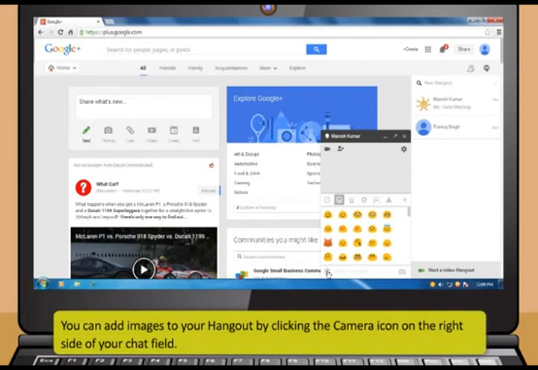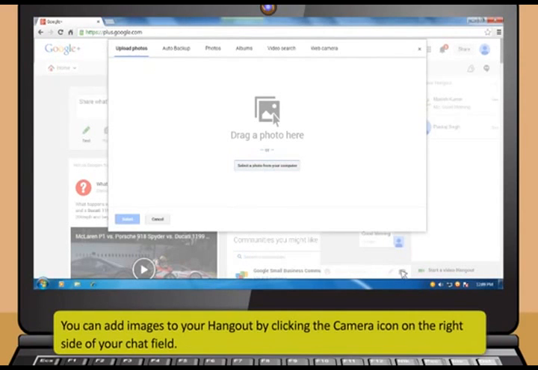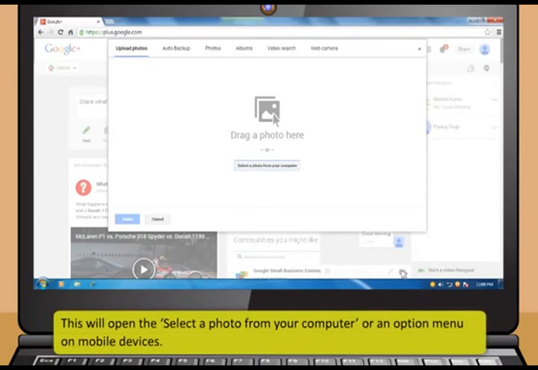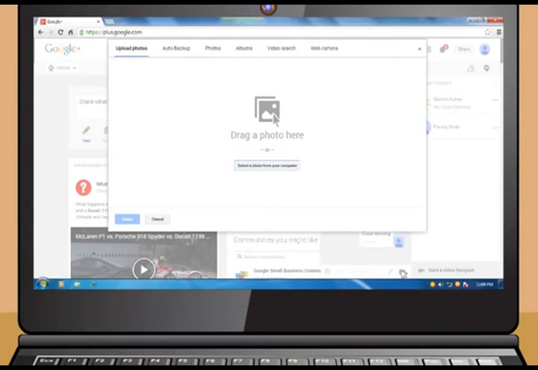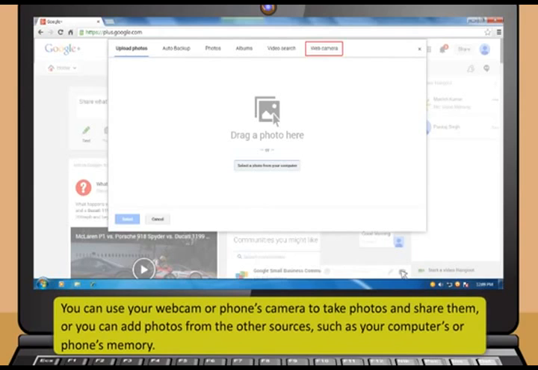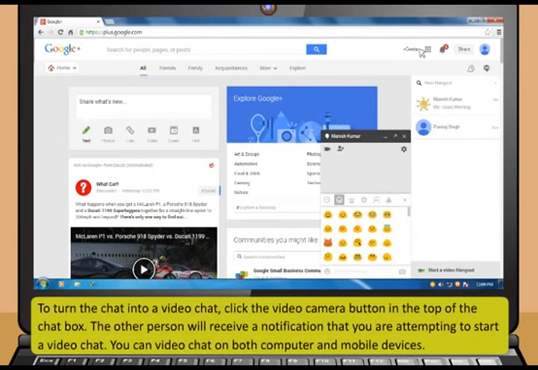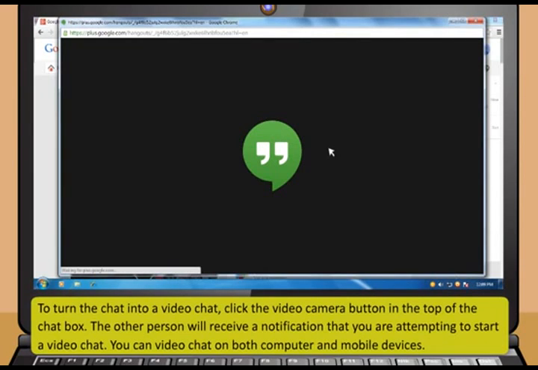You can add images to your Hangout by clicking the camera icon on the right side of your chat field. This will open the Select a Photo option from your computer or an option menu on mobile devices. You can use your webcam or phone's camera to take photos and share them, or you can add photos from other sources such as your computer's or phone's memory. To turn the chat into a video chat, click the video camera button at the top of the chat box.